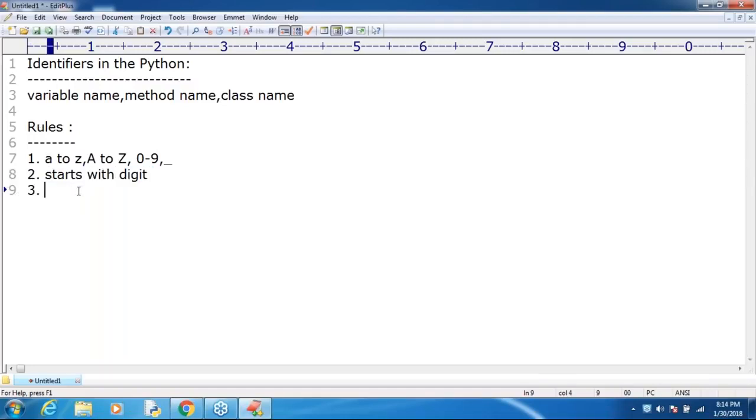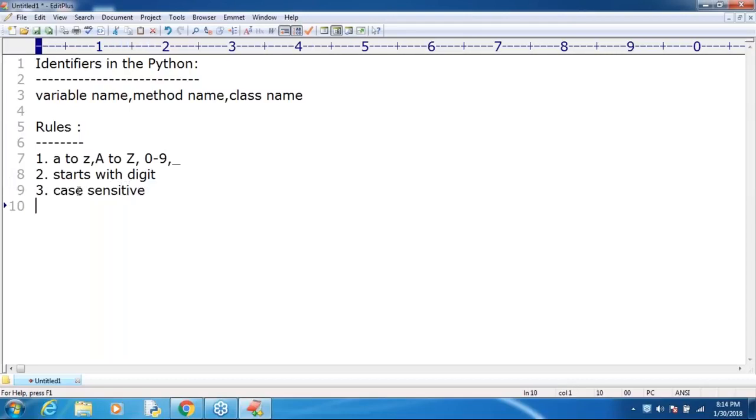In Java it's applicable, in C language it's applicable. Next, identifiers are case sensitive. Remember that, Python itself is a case sensitive programming language. In Python, lowercase and uppercase are different. It is not a case insensitive programming language. Python is a case sensitive programming language.